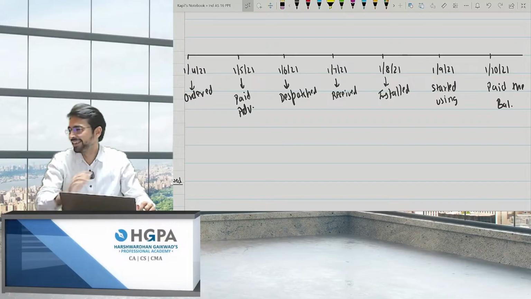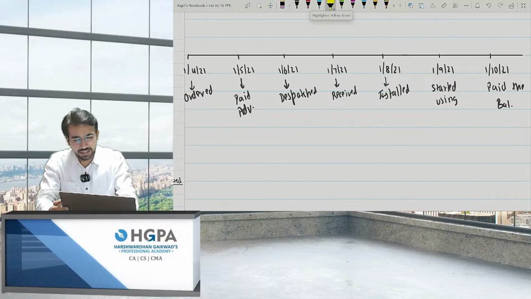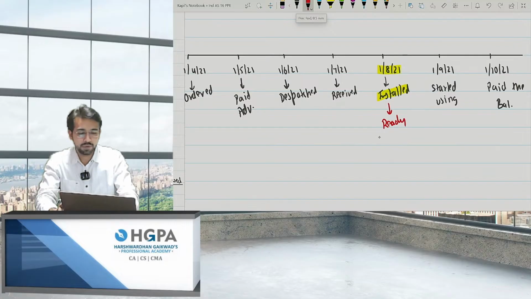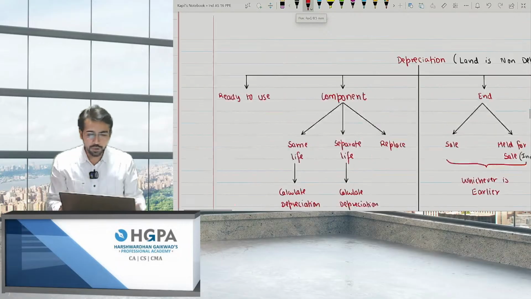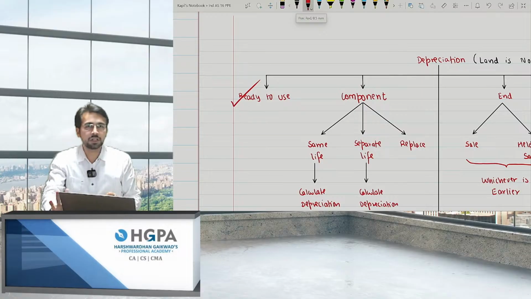Okay, Shivam, that is the correct answer. That is when it is ready to use, not when you have started using. When it is ready to use, then you have to start the depreciation. So I'll start depreciation when it is ready to use.